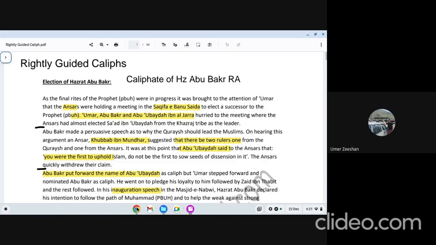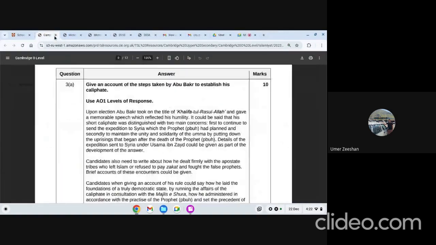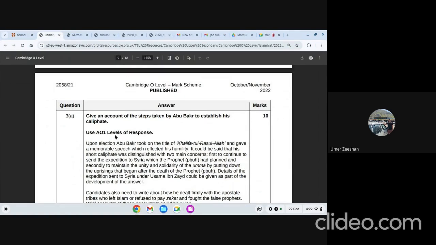Now I will show you what are the different questions which are asked before I move to Hazrat Abu Bakr's Caliphate. I have opened a few questions right now about Hazrat Abu Bakr's Caliphate, not all. I have opened the latest ones. So you can see October, November 2022. That is the administration question. How did Hazrat Abu Bakr, steps taken by Abu Bakr to establish him as Caliph?